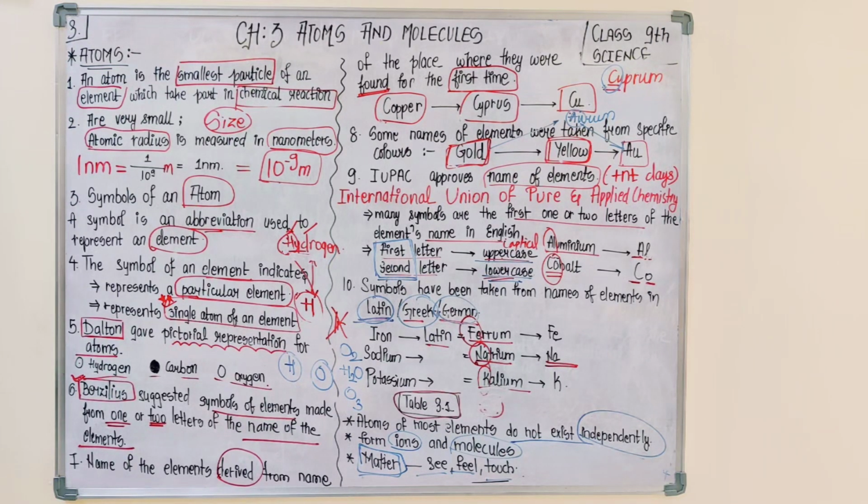Okay, so now we would like to start with atomic mass. We have gone through the size of the atom. There is a table given for different sizes, like that of hydrogen, oxygen, watermelon, ant. So it varies, and it ranges around 10 to the power -9, -10, -11, and it goes on. So this was regarding size. Now we would be talking about mass.